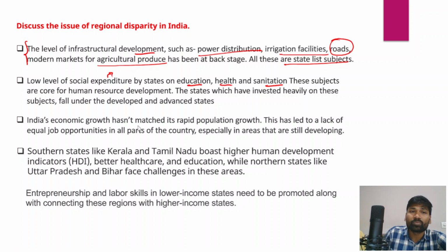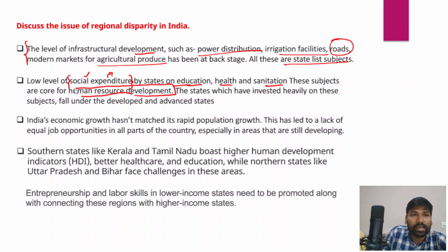All this expenditure of the state is known as social expenditure. But in India, states have varied capacity to spend resources on different social sectors, and these are very important aspects, in fact the core subjects of human resource development.